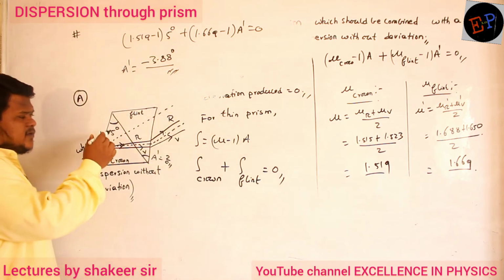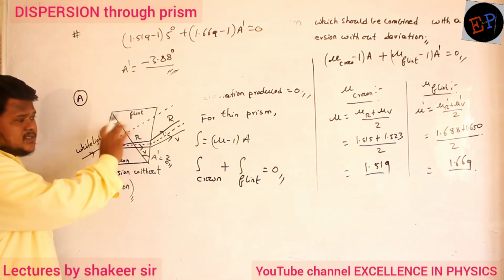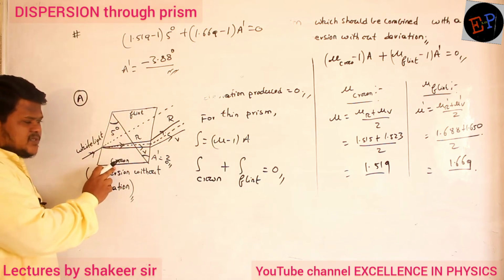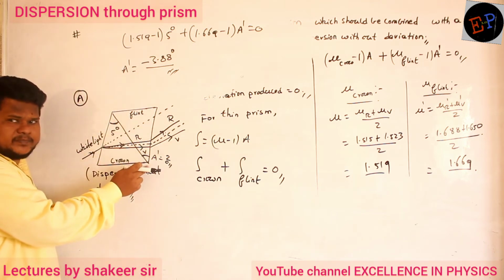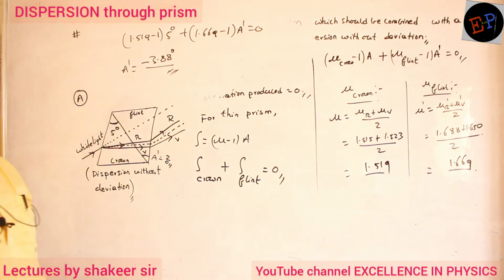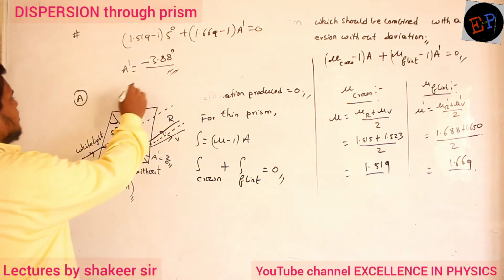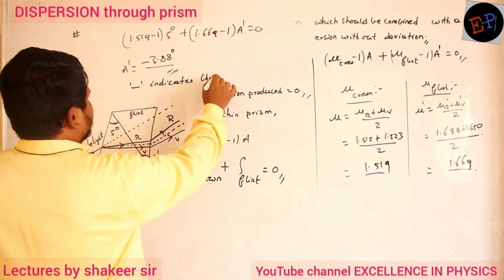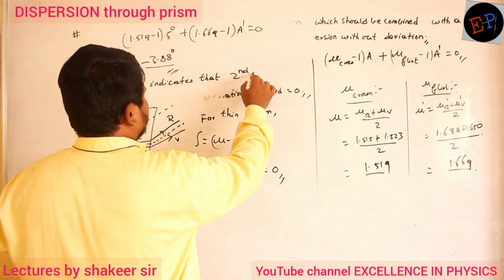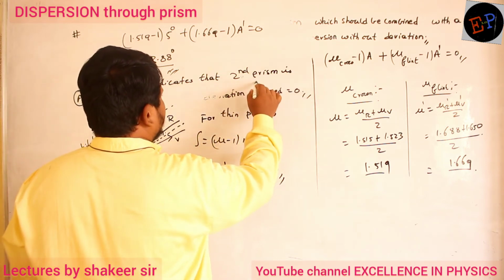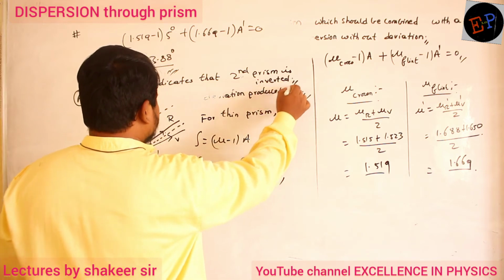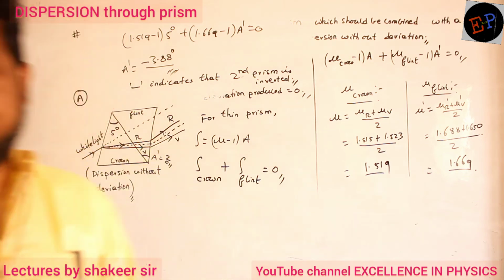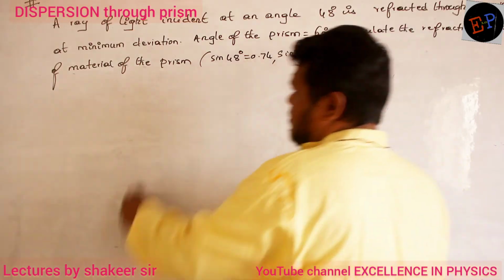And what does minus indicate here? Minus indicates that if one prism is placed like this, the second prism should be inverted. One prism is standing on its base, the second prism is standing on its tip. That is the meaning of the negative symbol. Are you able to understand? So the negative symbol indicates that the second prism is inverted. Then only you will get the condition of dispersion without deviation. Fine? That's it.